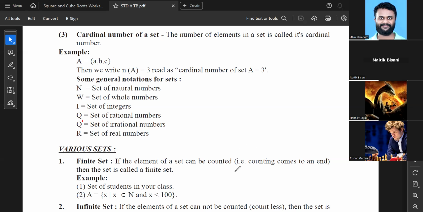Okay, so I'm assuming कि सभी लोगों ने याद किया है these symbols. Now to answer Naitik's question, Z is also used for integers, but it's not a famous symbol. I is the most famous symbol. In some books they use Z also. Okay. Okay, sir.